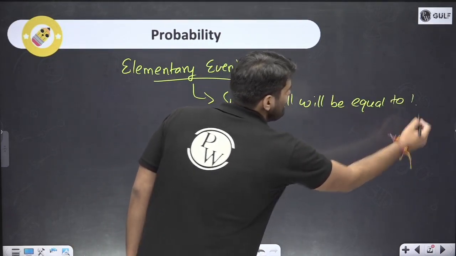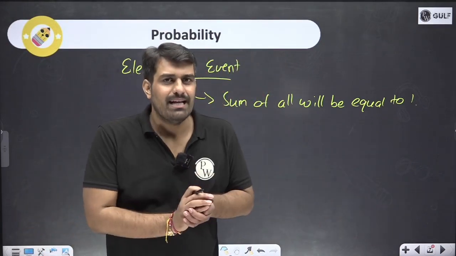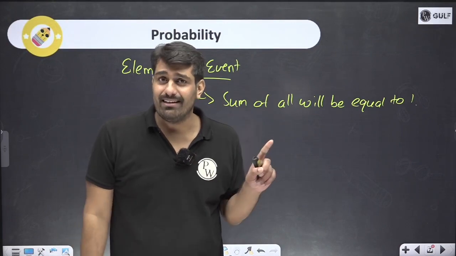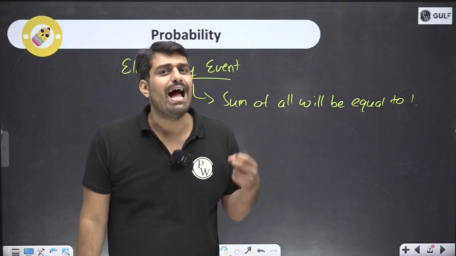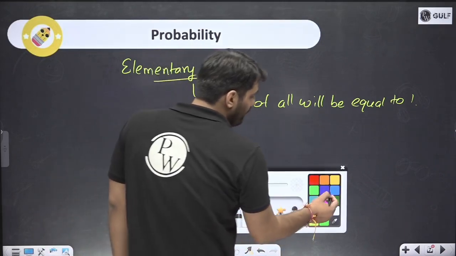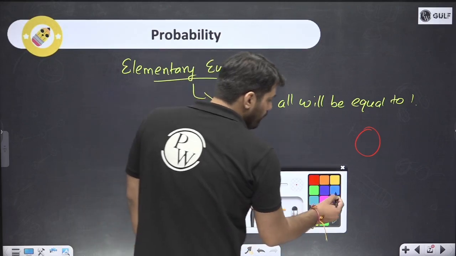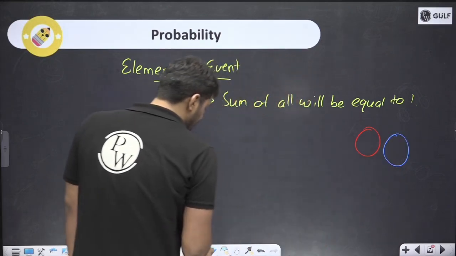The best way of understanding this is, let's say I'm having a bag. Inside the bag, I'm having one red color ball, one blue color ball and one green color ball. 3 types of balls are there. Let me show you. This is one red color ball, this is one blue color ball and this is one green color ball.